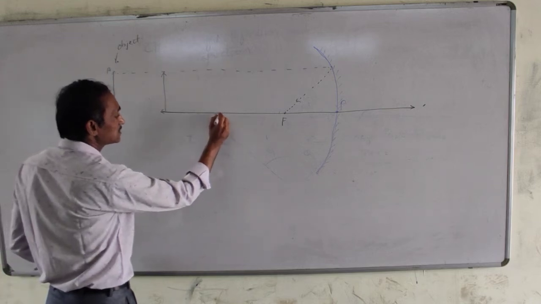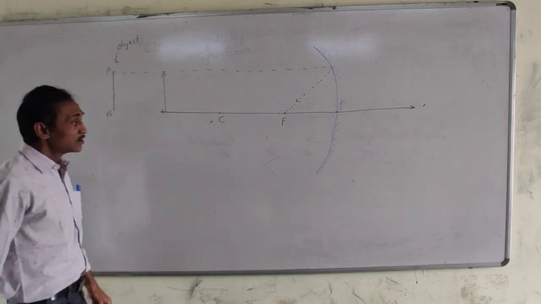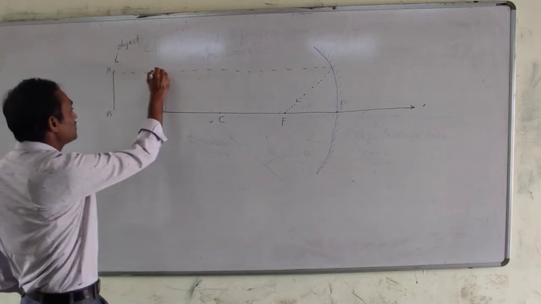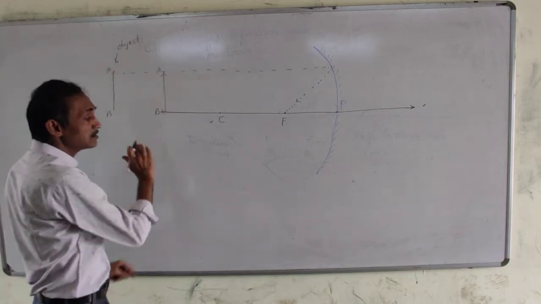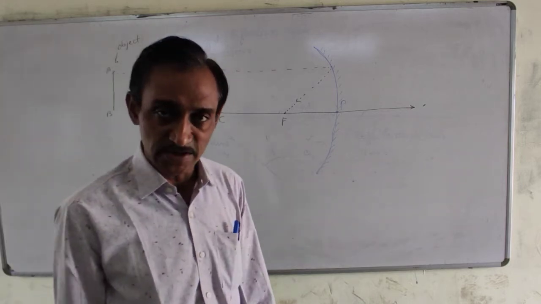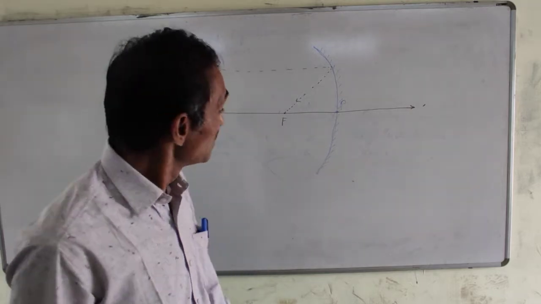For instance, say this is center of curvature C. So now object AB is beyond center of curvature of the given mirror.